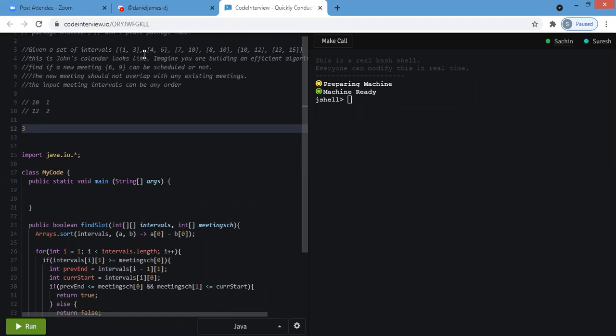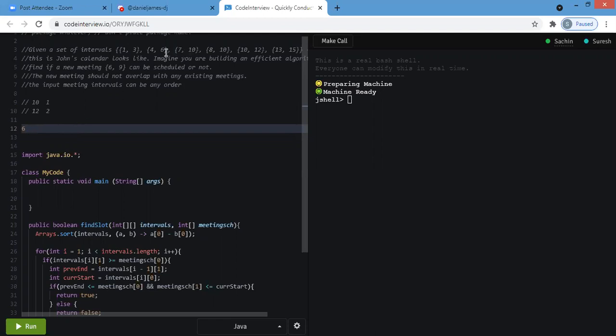Now for the next, I'll check 4 against 3, the value in the priority queue. It's a min heap, so it will return 3 and I peek it. After peeking it, I'll check whether it's less than the start. Yeah, it's less than this value. So I can pop it, pull it from the queue, and put 6 for the second meeting room.